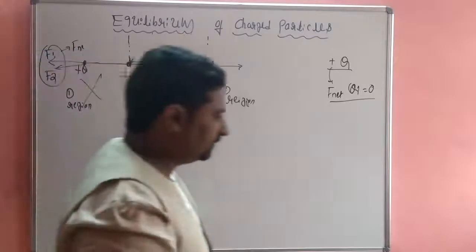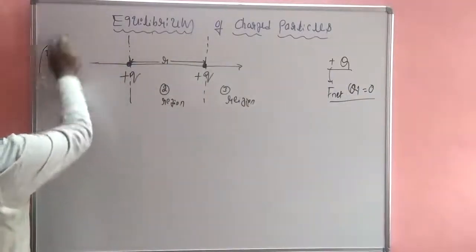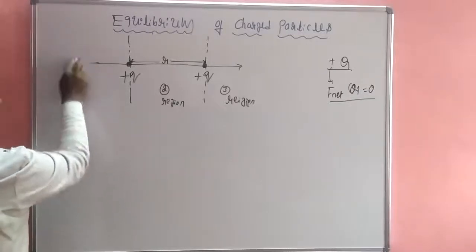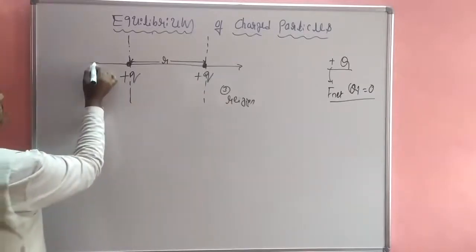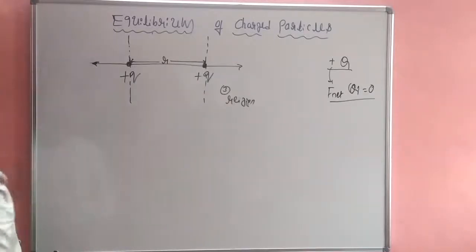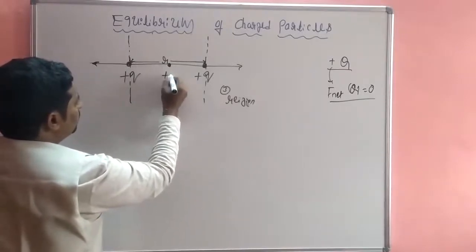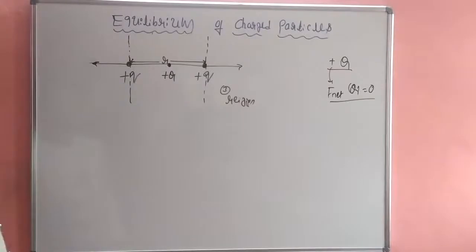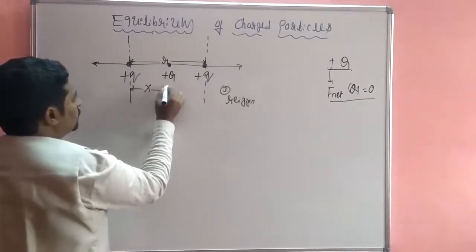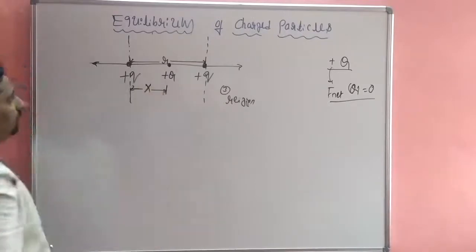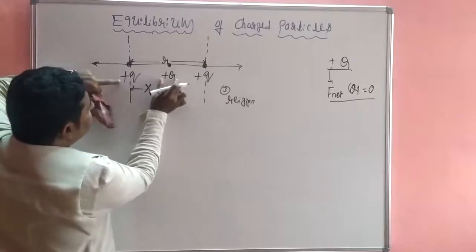Let's come to the second region. Here capital Q is placed at a distance x from this charge. What is the force exerted on capital Q due to this plus q charge?